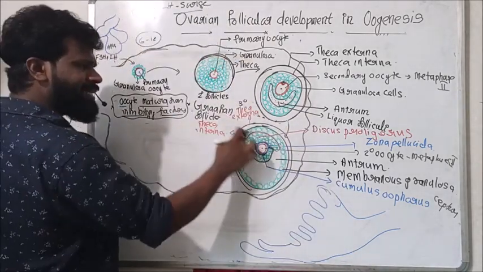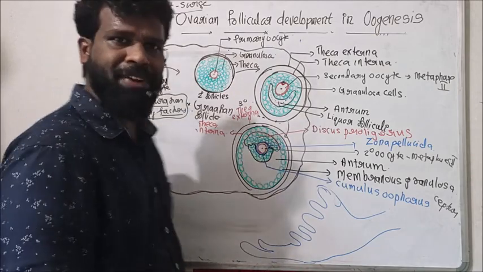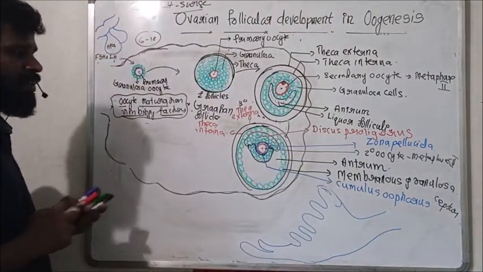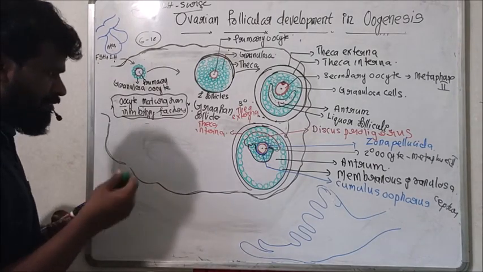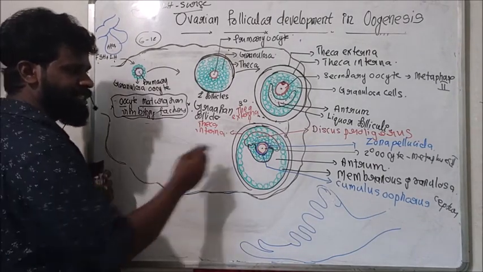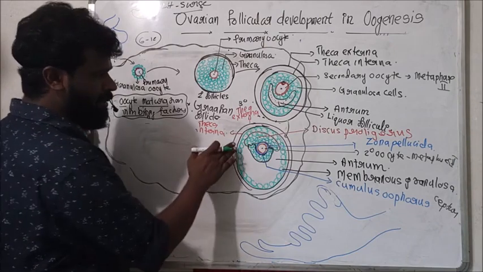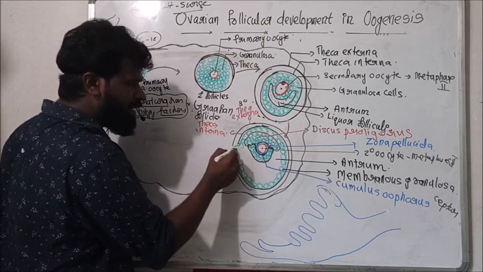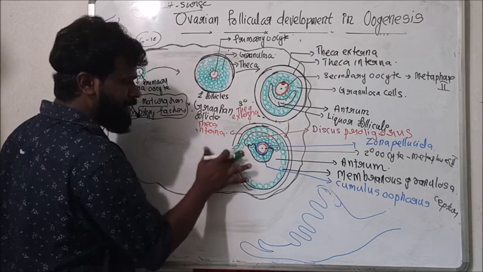And here, LH acts on this fully matured Graafian follicle. LH stimulates the fully matured Graafian follicle. What happened? From this fully matured Graafian follicle, a projection of these granulosa cells takes place.